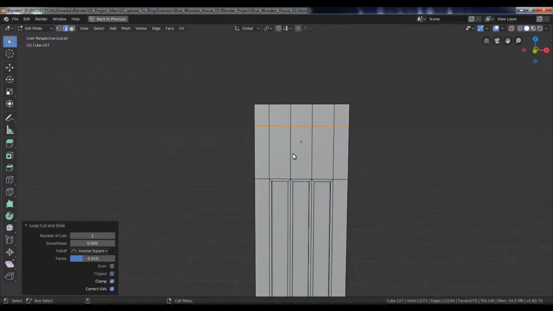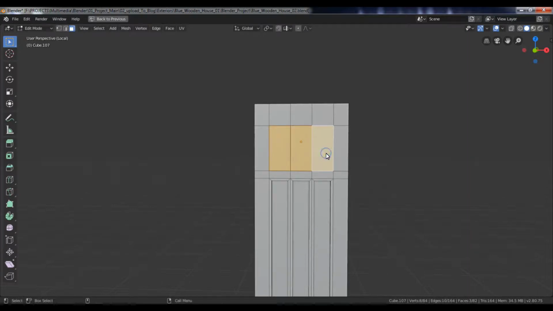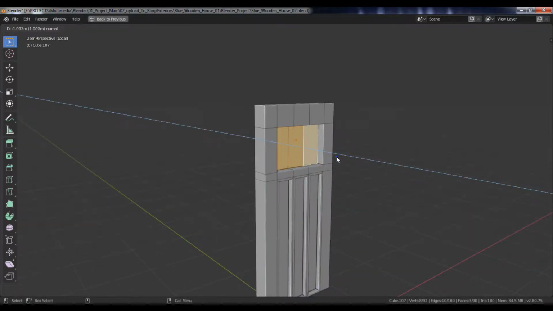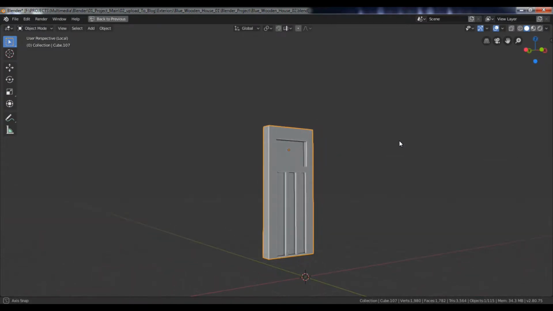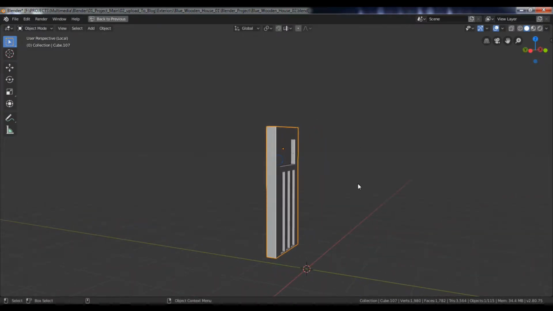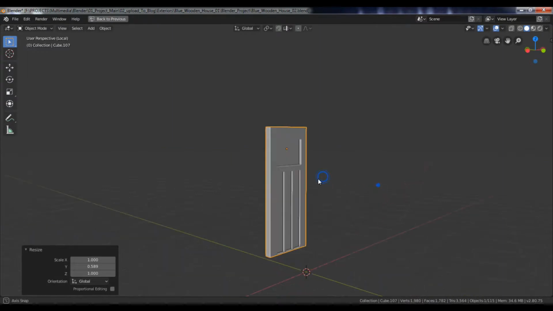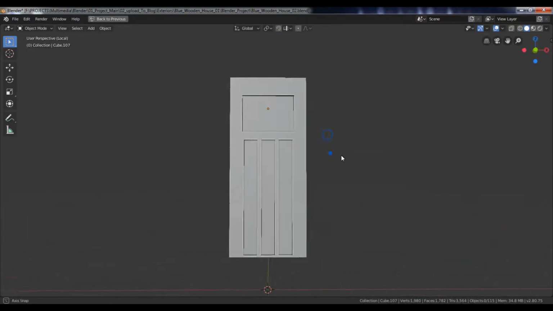Add 2 edge loops like this. Select these 3 faces, and extrude it inside. Go to the Object mode. Scale down this object slightly along the Y-axis.